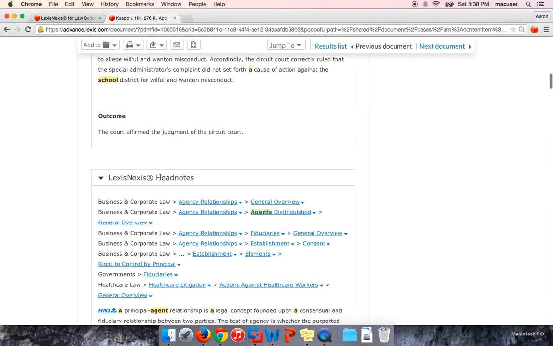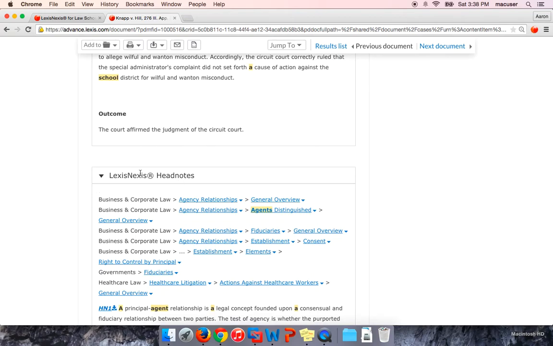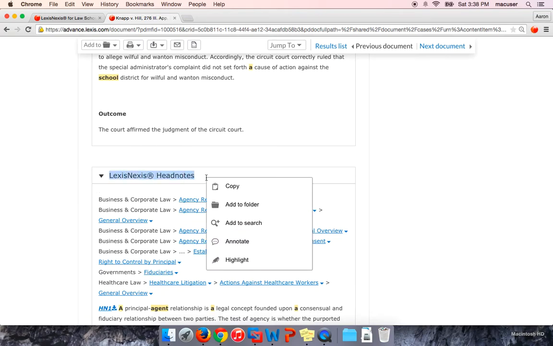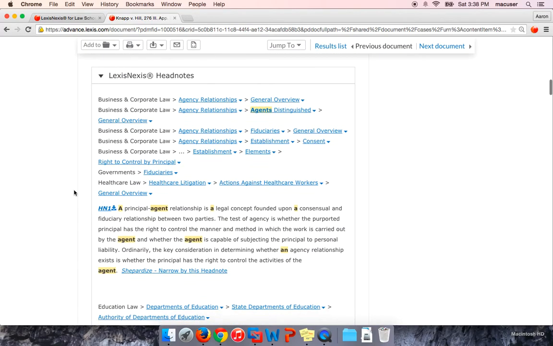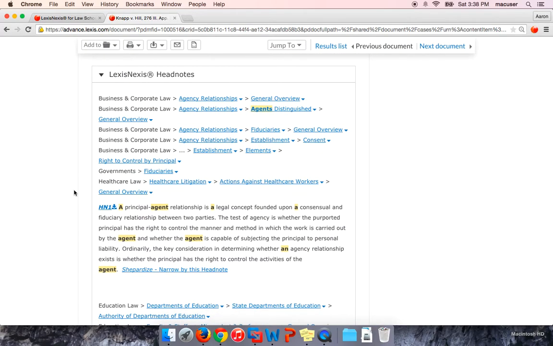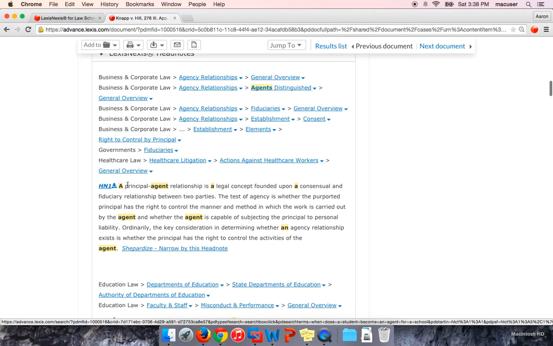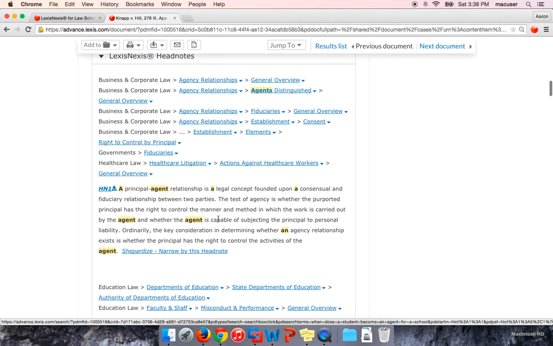Right below that, the second tip to utilize is the Lexis headnotes. These are going to be more specifically the issues that the court discusses in its opinion. These are pulled out as important by our Lexis editors. So you see the different rule statements in the actual language, and the headnote topics are above.